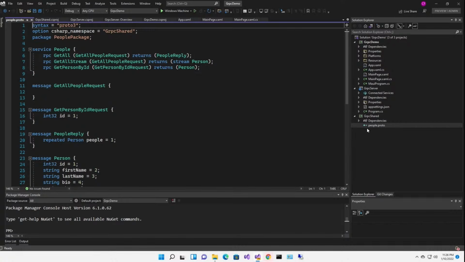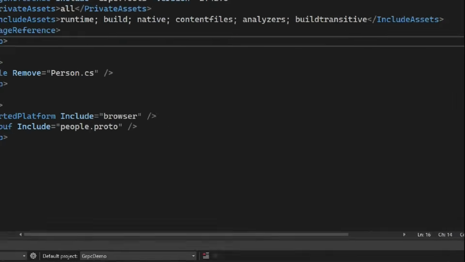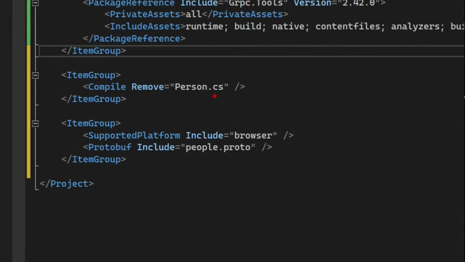But now that I have a proto file, I'm going to go back to the CS proj, and I need to add a couple of things here. Visual Studio doesn't add them automatically. All right, let's look at these. Person.cs gets generated. And I've found that sometimes if you don't have this in here and you don't remove it if you see it, you won't be able to compile. And just to be sure, I put a remove person.cs in there.